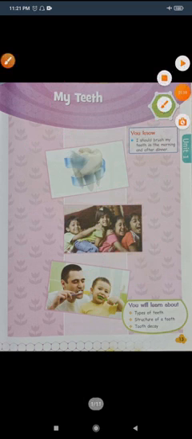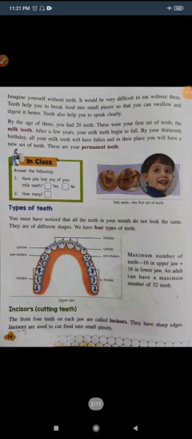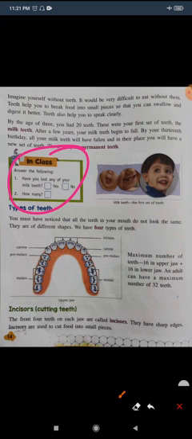Now the next. Here are some class questions. So first we will discuss this. Have you lost any of your milk teeth? For me, yes, I have lost all my milk teeth because now I'm an adult. And you say about yourself whether you have lost or not. According to me, you are also approximately 9-10 years old, so yes, you have also lost some, but you see for yourself. And how many? This also depends upon you. Just count the number of teeth that you have lost and mention it over here.